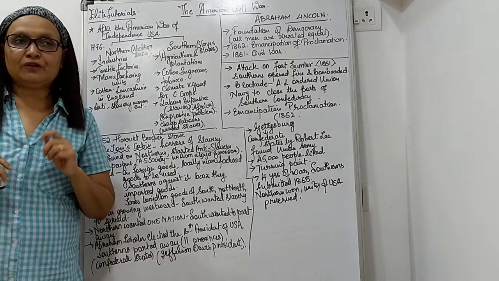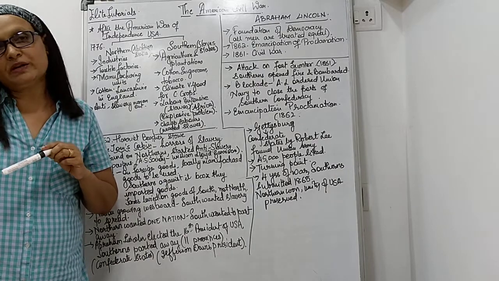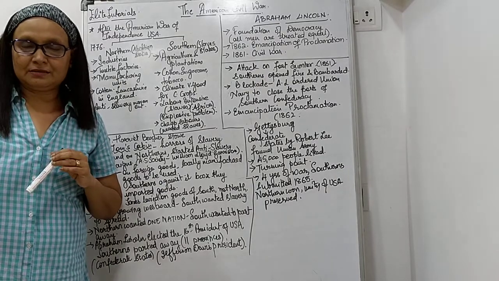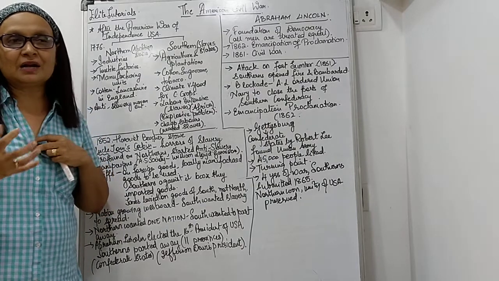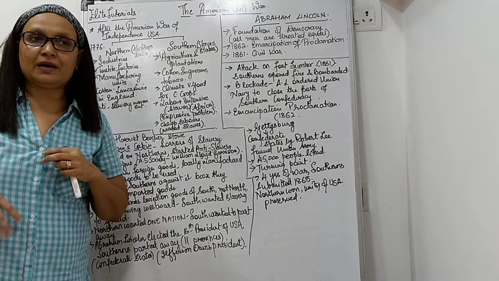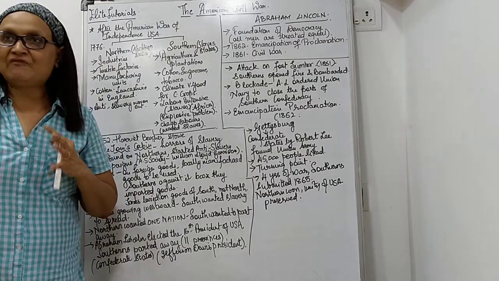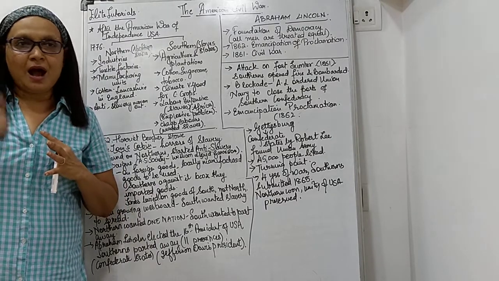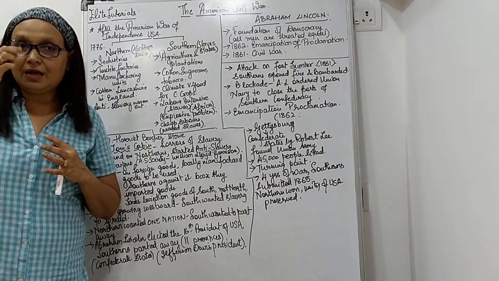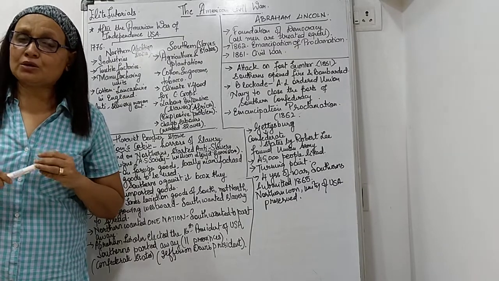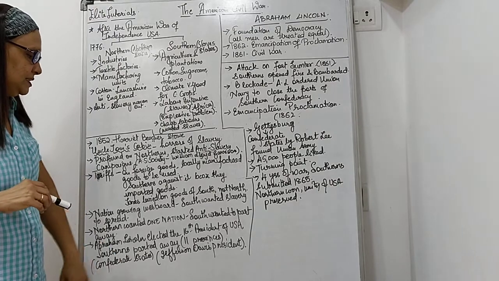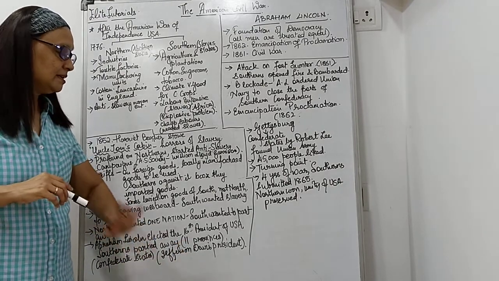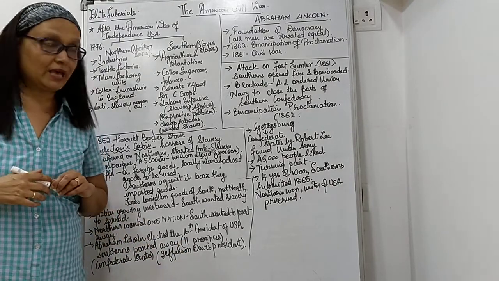Abraham Lincoln is not a kind of a person who will just say that do what you want and go away. It's not right. Even if this thing happens in our country, we will not want any part of our country getting separated from India. We are one. Every part of our country is one. Our government will never allow this to happen. And that is what exactly Abraham Lincoln also did. He never allowed this to happen. So it was called the Confederate State, and the president was none other than Jefferson Davis.